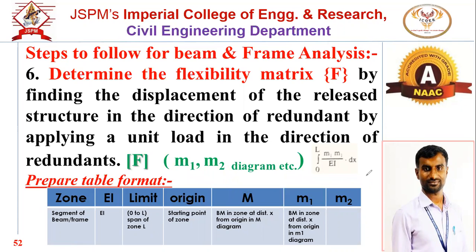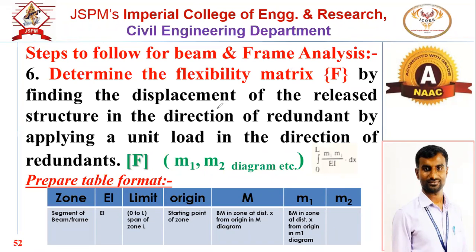Next will be for the flexibility matrix. Now for the flexibility matrix, this is the formula we have to refer. What is the formula? Integration summation M1 into M1. So there are three elements we know, f11. So for f11, M1 square integration 0 to L plus, if there is a second zone, again the same M1 square integration 0 to L. So that's why it is summation M1 into M1, that is for f11. Then for f22, here it will be M2 into M2, and for f12 or f21, here it will be M1 into M2. Okay, so these are the formulas.